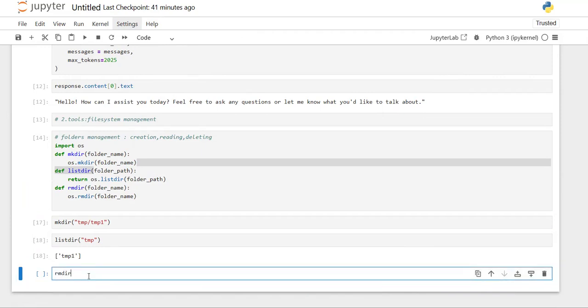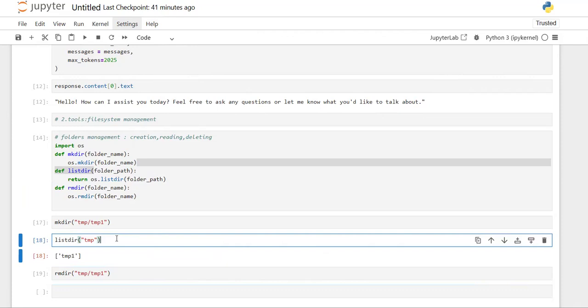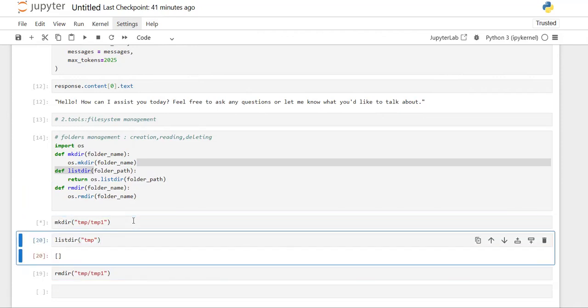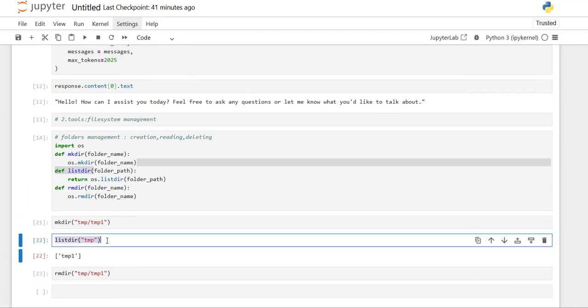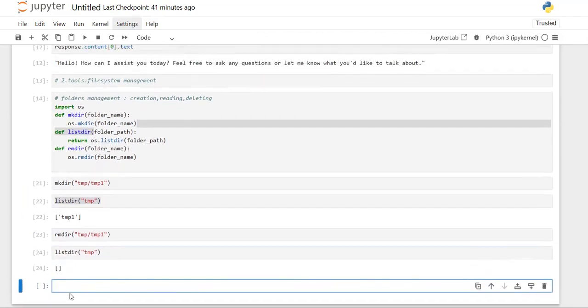So rmdir, that is remove directory. I want to remove the tmp1 folder which is present in it. As you can see, it ran successfully. If I list it, there is nothing, no folder is present there. So we can think that rmdir is also working well. That means now we created some functions for folder management.